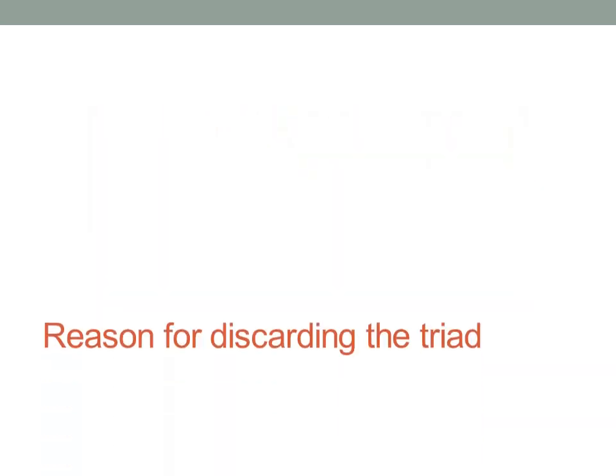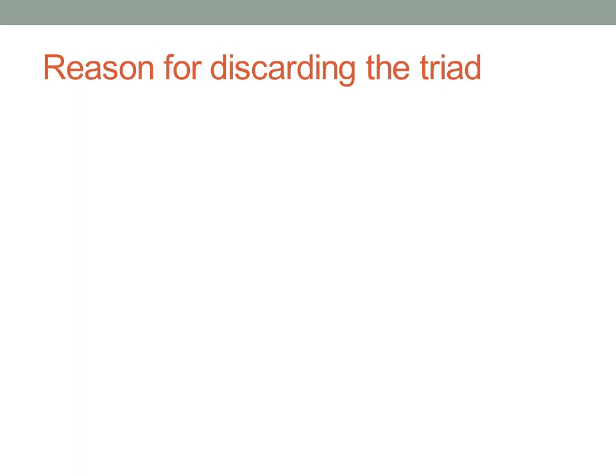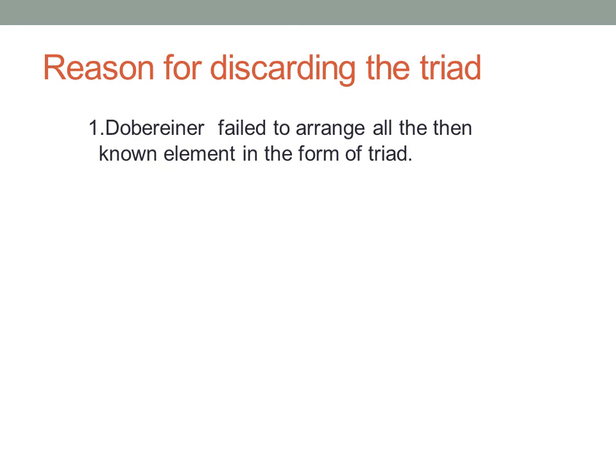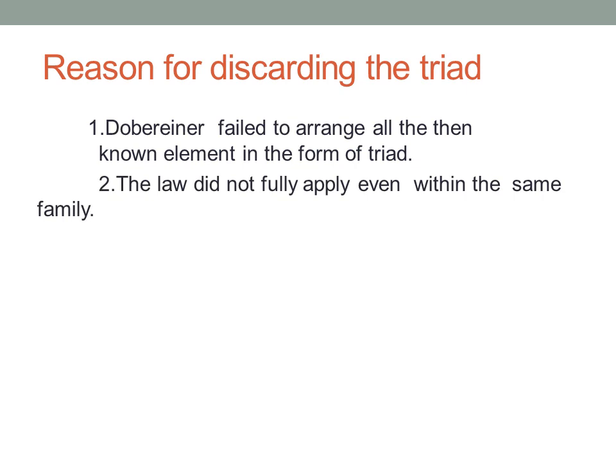As already said, Döbereiner's triad was discarded. Let us see the reason for discarding the triad. First, Döbereiner failed to arrange all the then known elements in the form of triad. I told you he could find only 3 triads. Then secondly, the law did not fully apply even within the same family.